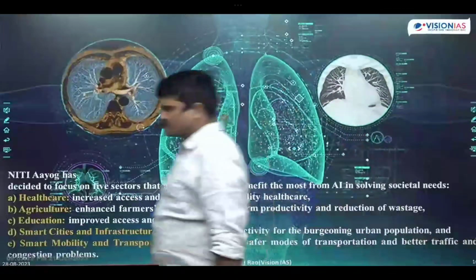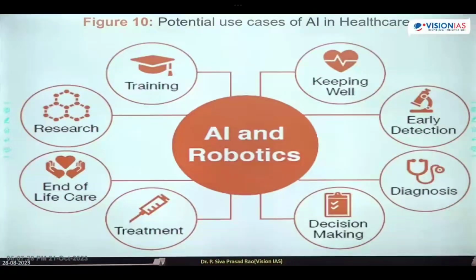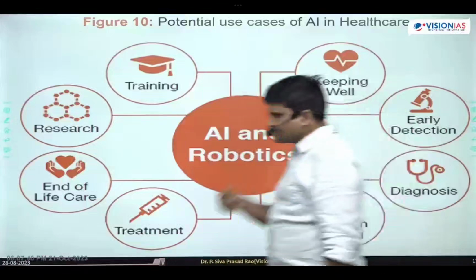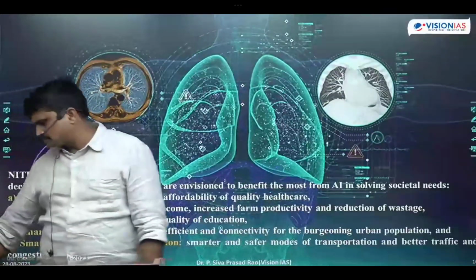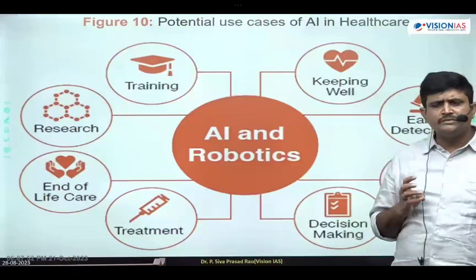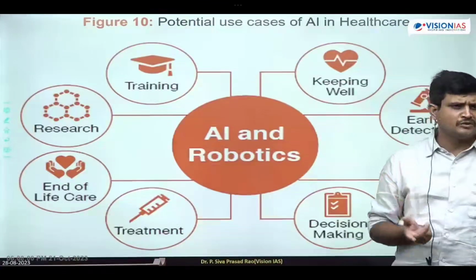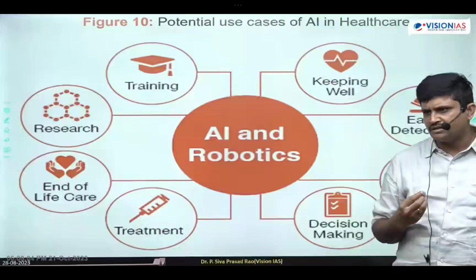The first one is artificial intelligence and robotics in the health sector. What is our intention in the health sector? Our intention is increasing affordability. Affordability is not there: if you go to the doctor, he will charge 1,000 rupees as an OP fee, and if you go to the robot, there is no charge. It doesn't charge any fees. So affordability is there or not?